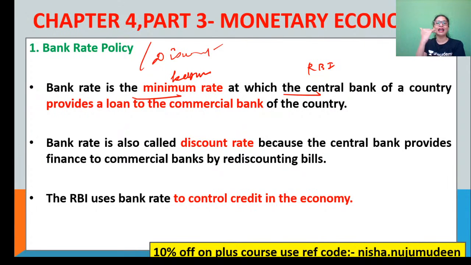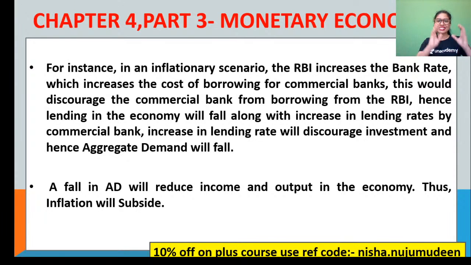That is why this bank rate is also called interest rate and also the discount rate, because the central bank is giving some money now, or let's say finance, to whom, guys? To these commercial banks, and they're giving it at a low rate. That is why it is called rediscounting the bills of exchange. Clear? And thus, why does RBI use bank rate, guys? Basically, this policy of bank rate is used by the RBI to control the money supply or credit in the economy.